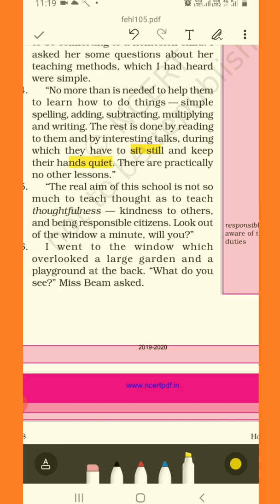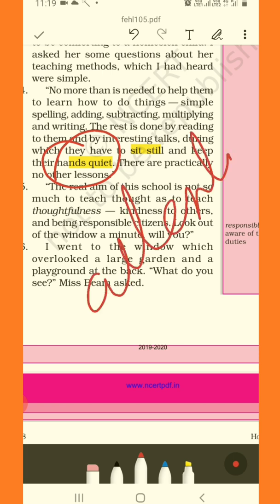Keeping hands quiet means what? Hands do not speak. What does this phrase mean? Keep hands quiet. It means not to move your hands unnecessarily so as to distract your attention. Okay. The rest of the subject was read to them, to which they had to listen attentively. Attentively means with full attention. Okay.